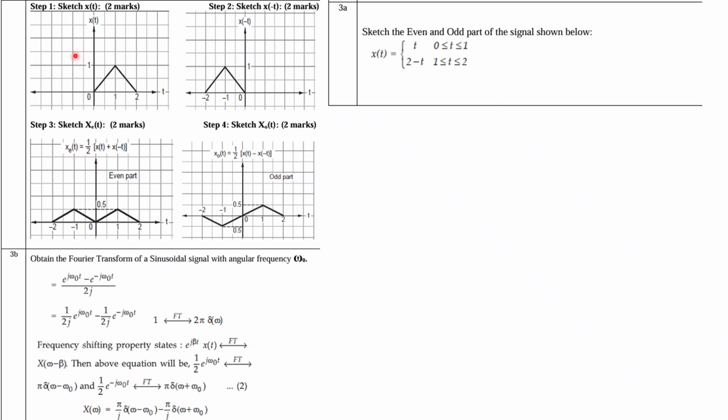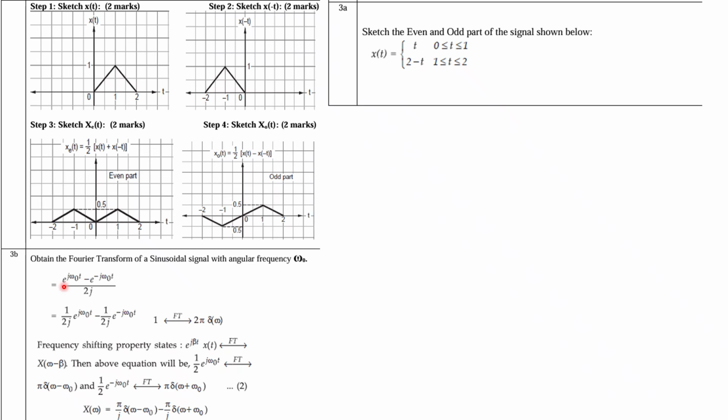So first x(t) is there, then x(minus t), that is the time reversal, and this is the even part, that is half of x(t) plus x(minus t). Similarly, this is the odd part, that is half of x(t) minus x(minus t), right? So you can get all these values.